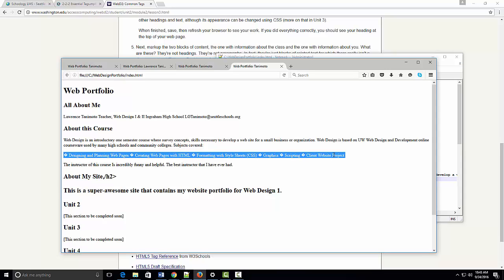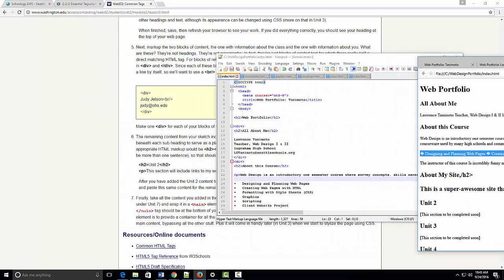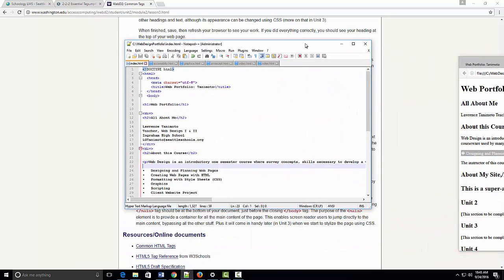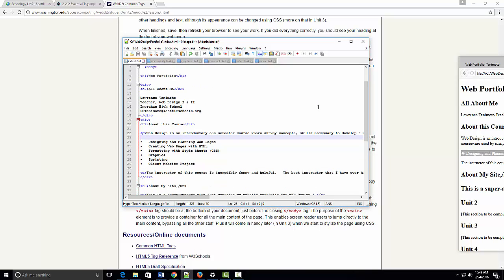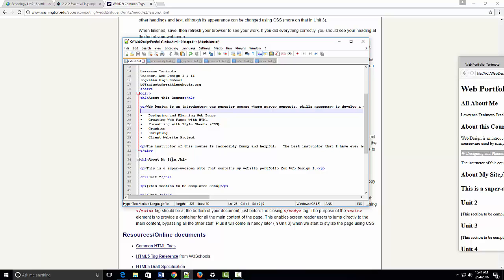Instead, I want to break these up. So two things I need to do. We'll come back here and fix this. First thing we need to fix is the About My Site heading, the H2.